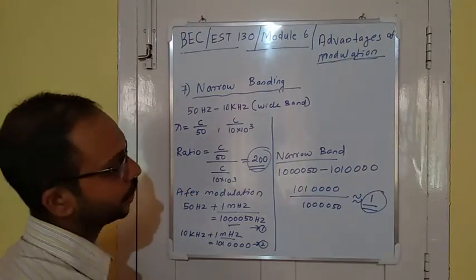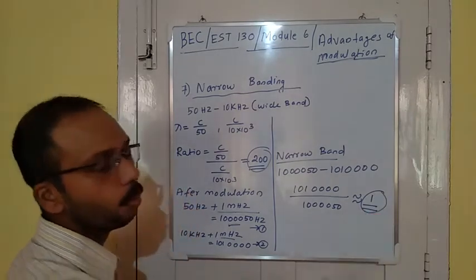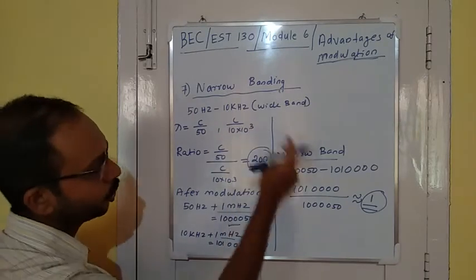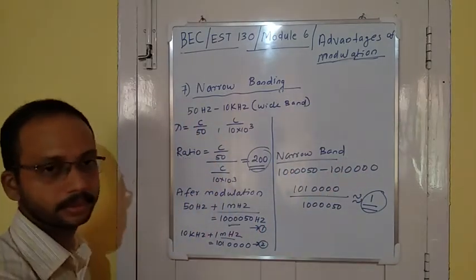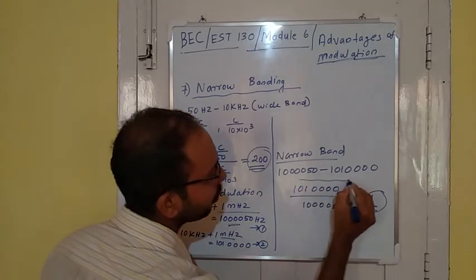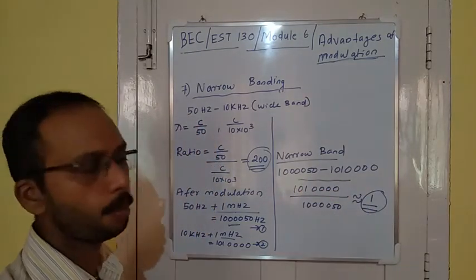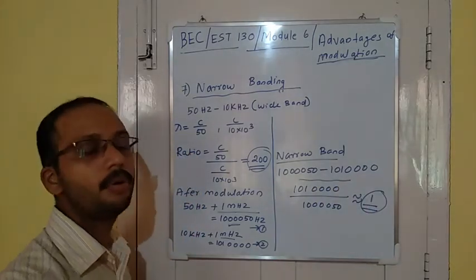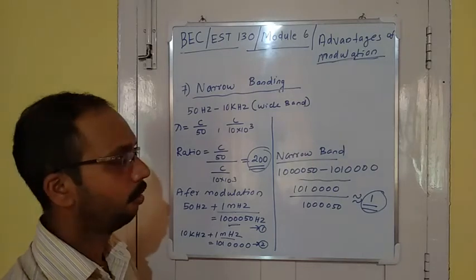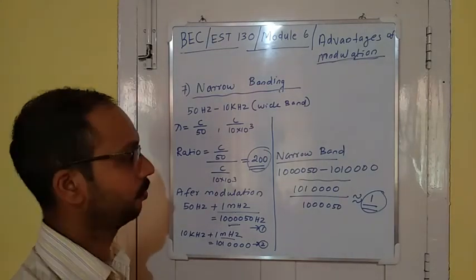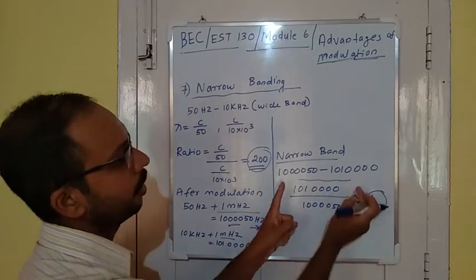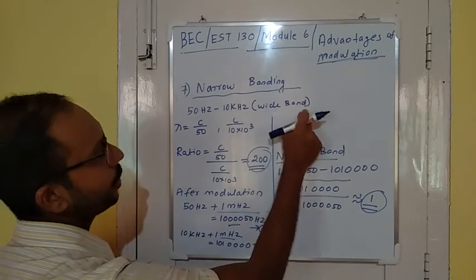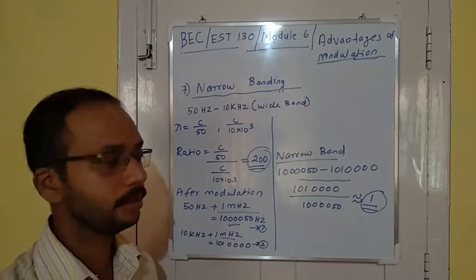If we take the ratio, it is approximately equal to 1. So wide band of frequencies are converted to narrow band of frequencies. That means this band is a narrow band. The frequency variation is very less, and only one antenna or an antenna with a particular height is required to transmit this range of frequencies.